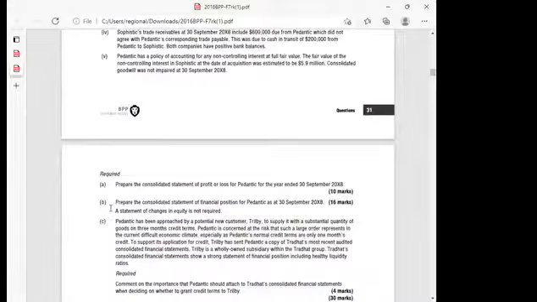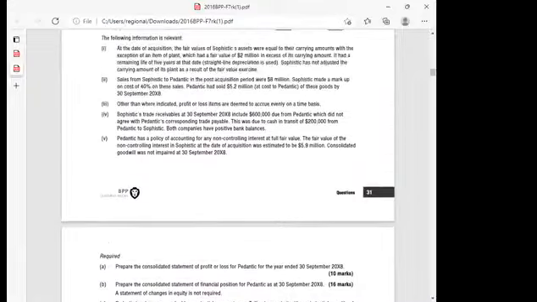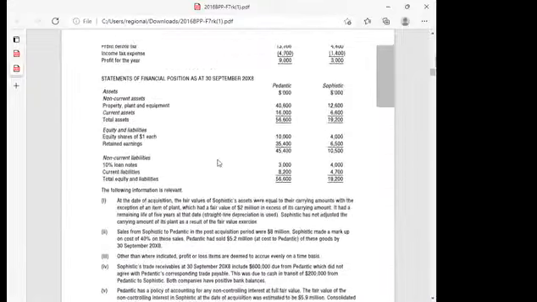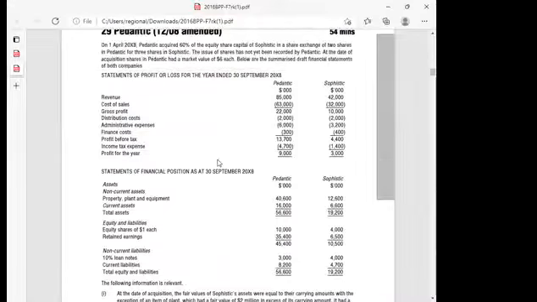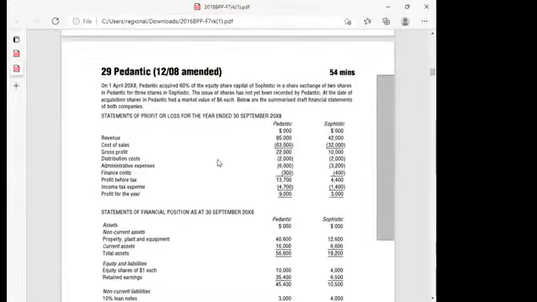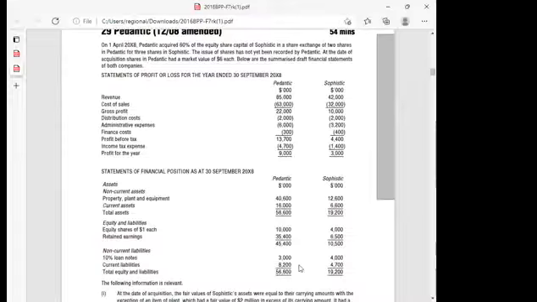Now, ladies and gentlemen, if there is anything that you should really be very good at, even at my workplace, I normally tell people that if you're an accountant and you can't handle group accounts, then you have a problem. Because group accounting is the simplest thing. When you talk of consolidation, what do we mean? Putting together, adding. You're adding components.